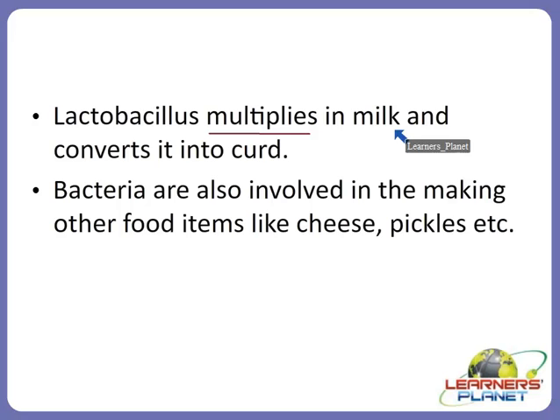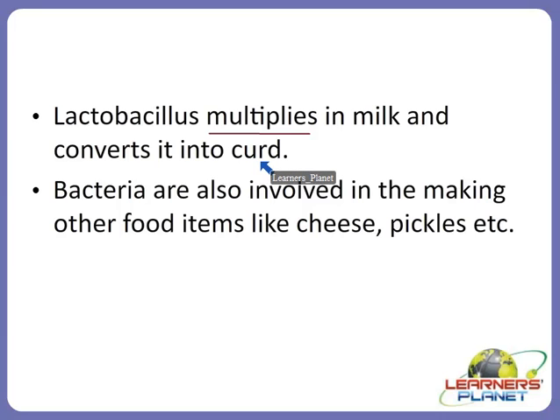Which acid? Lactic acid. From the word lactose or lactic acid, the name lactobacillus originated. How? The lactose sugar present in milk is utilized by the bacillus, so the organism is known as lactobacillus. This is how it is forming the curd here.